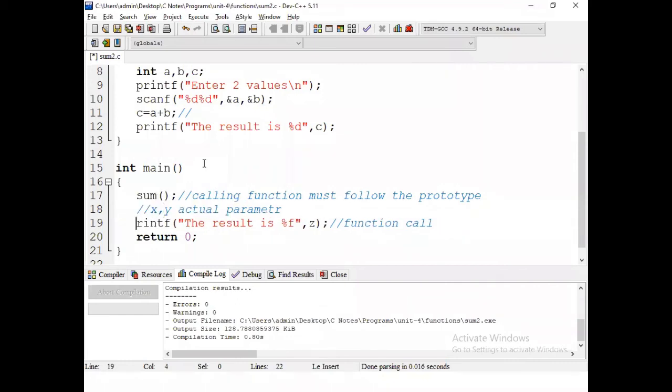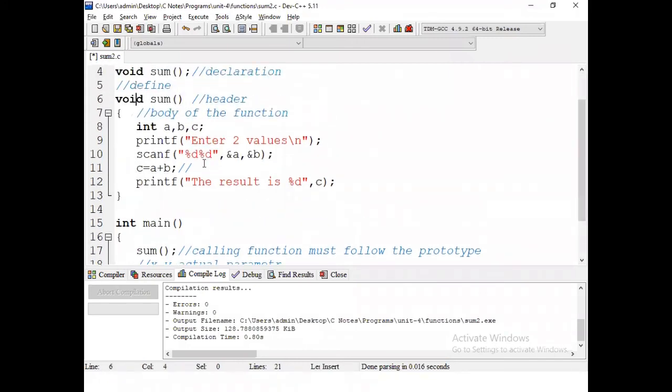This return is used in main of the function. So here it's enough to execute the entire instruction. What is the first instruction going to execute? Main body. What is the part of the main body? Sum. There is no return type, there is no formal parameter. Just with the name of sum, it calls the body of the function.